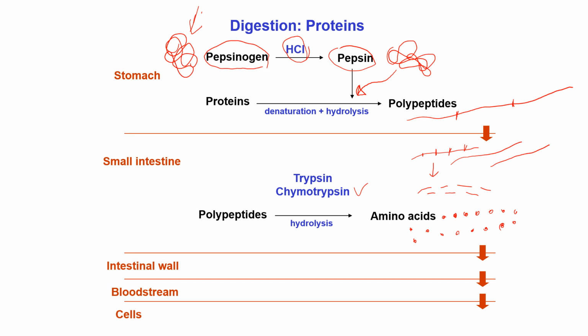After digestion, these amino acids will be absorbed through the intestinal wall and will reach our blood. Through the blood, these amino acids will be distributed throughout the body, and after that they will enter our cells. After entering the cell, some of the amino acids will be used for the formation of human protein, and the remaining amino acids will be metabolized inside the cell to produce energy for our body.